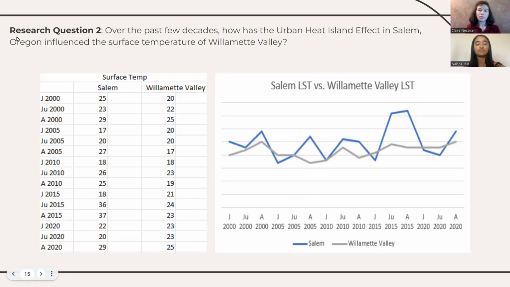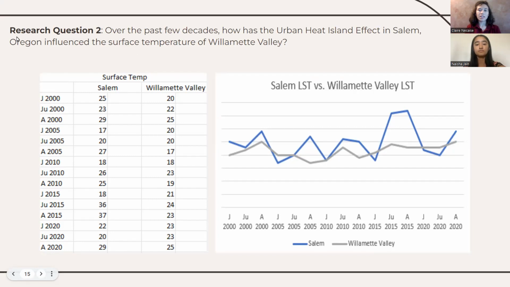So for question number 2, we looked at how the LST of Salem was specifically influencing the LST of Willamette Valley. This slide shows the specific correlation of the LST in Salem compared to that of the Willamette Valley. On the left is the surface temperature for both Salem and Willamette Valley during the summer months, ranging from the years 2000 to 2020 in 5-year intervals. On the right is a clearer visualization chart of this same data.